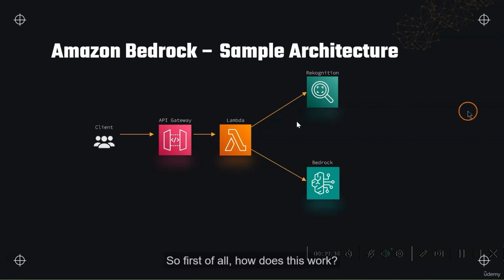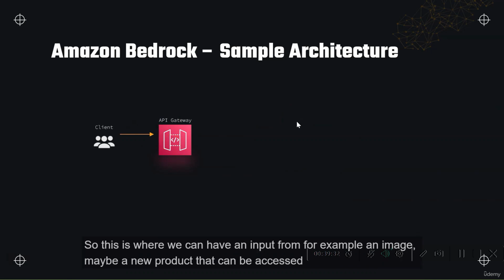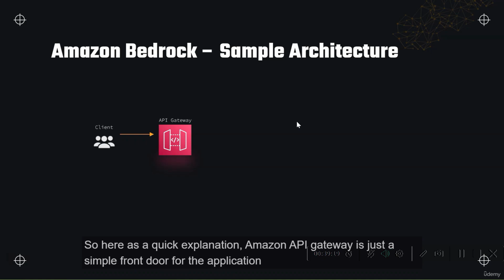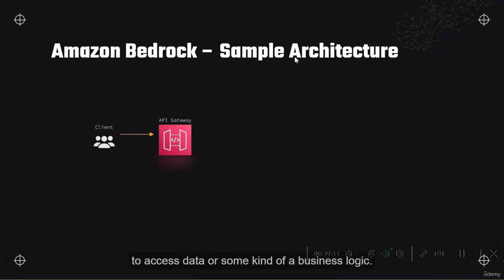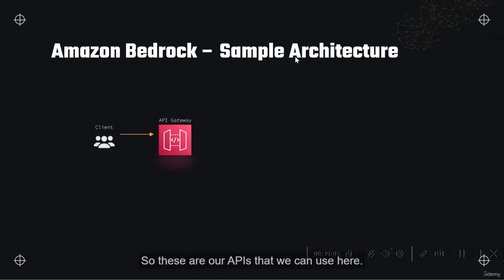So first of all, how does this work? In the beginning, we have API Gateway. This is where we can have an input from, for example, an image, maybe a new product that can be accessed through an API. Maybe somebody has added something to a shopping list. As a quick explanation, Amazon API Gateway is just a simple front door for the application to access data or some kind of business logic. Here we can send and receive requests through this gateway. It's not so important for the exam, this service here.